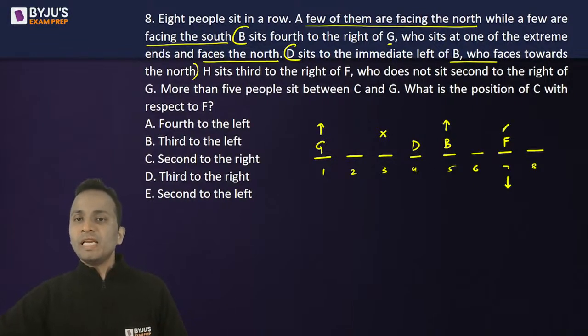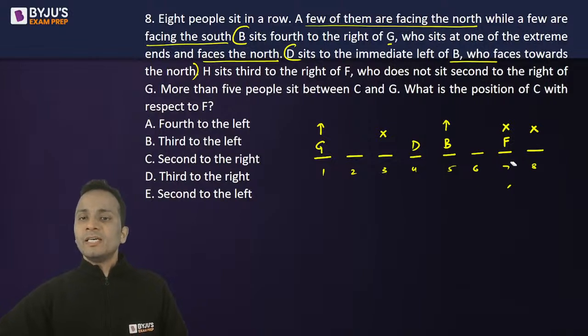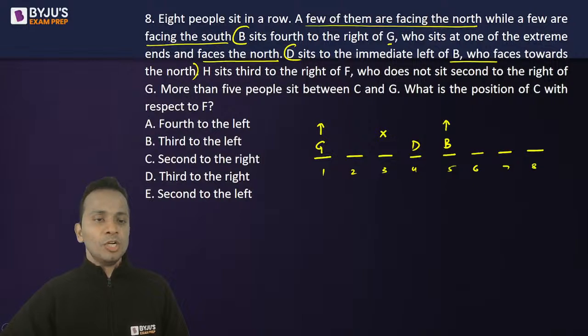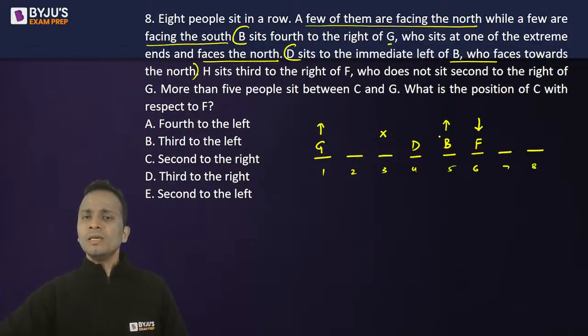So F cannot be at chair number 7. Similarly, F cannot be at chair number 8. अगर F 7 या 8 पे बैठता है, then third to the right पे already seat occupied है. So there is only one place left for F, which is this, and F has to face south direction. Now F के लिए third to the right will be chair number 3. H sits third to the right of F. F does not sit second to the right of G. Fine.